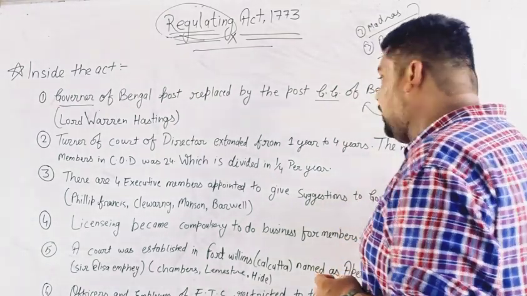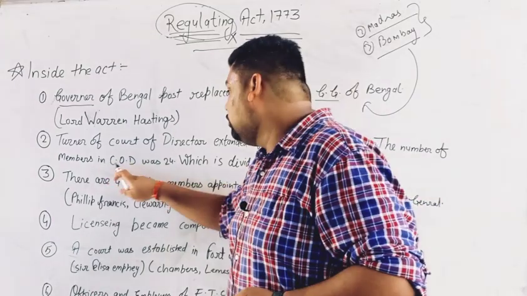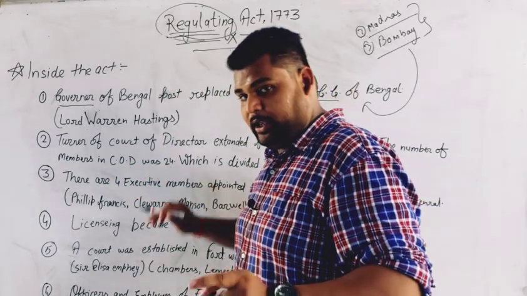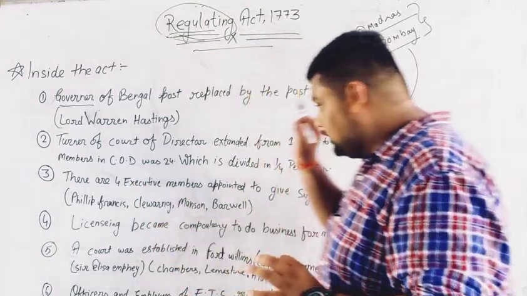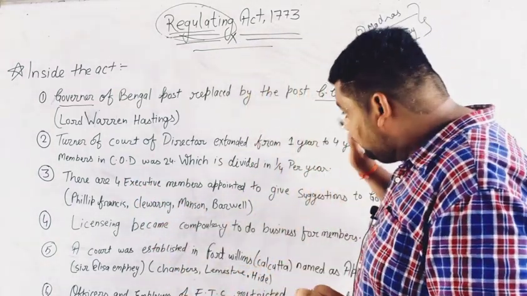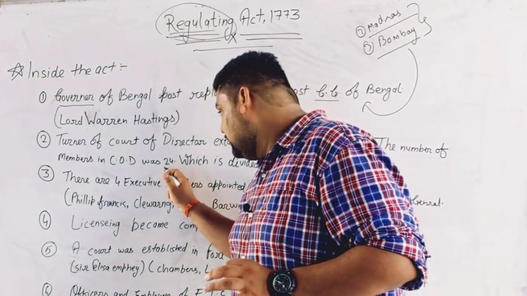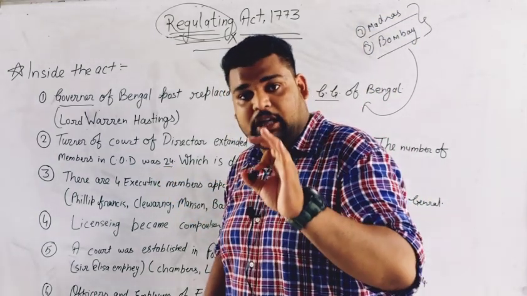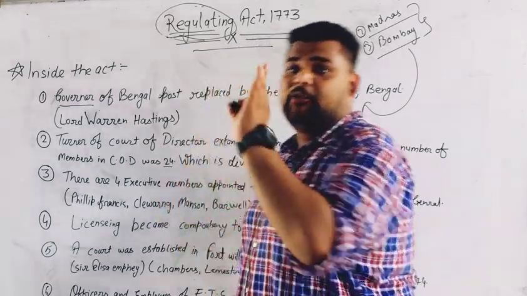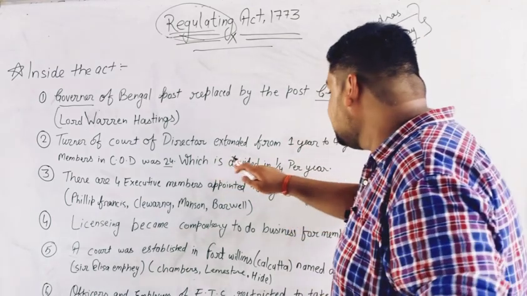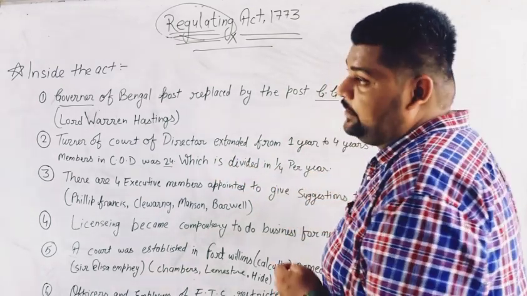The number of members in the Court of Directors was 24. The thing to remember is the number of members of the Court of Directors, which was 24. But now listen to this carefully, it is divided by 1/4 per year.